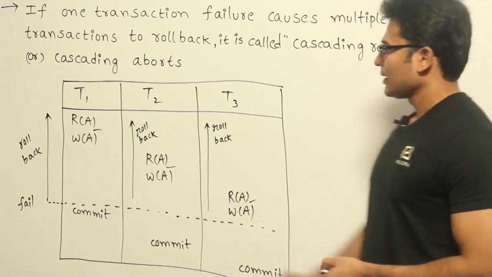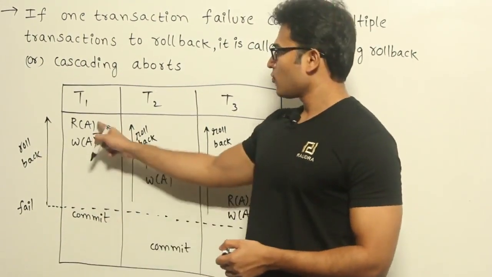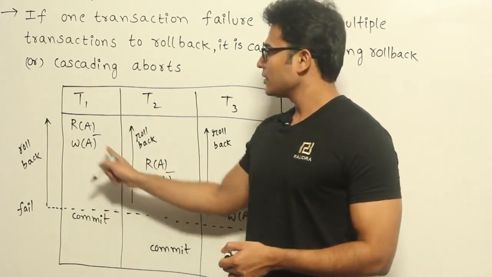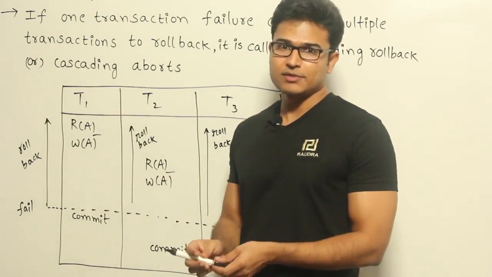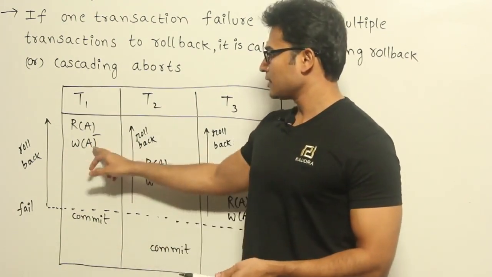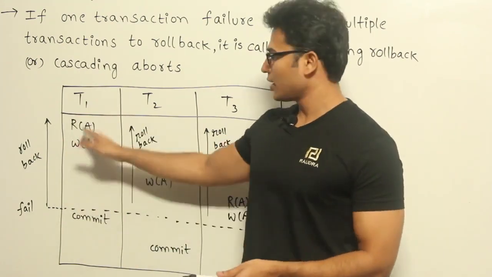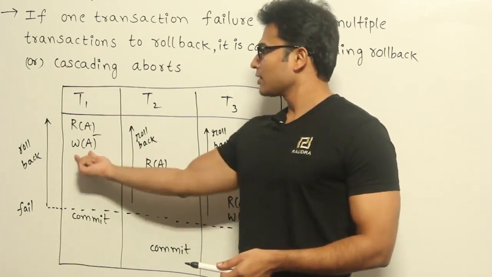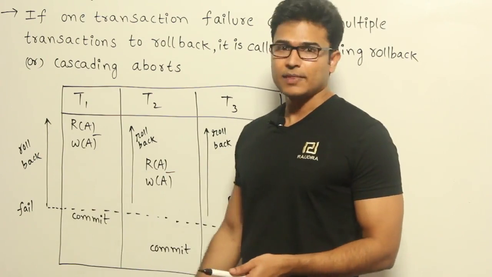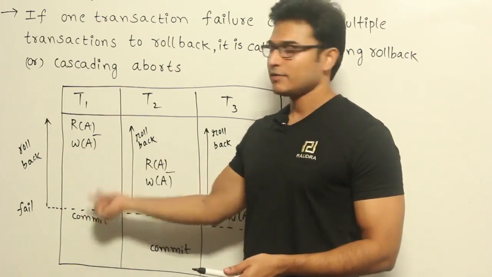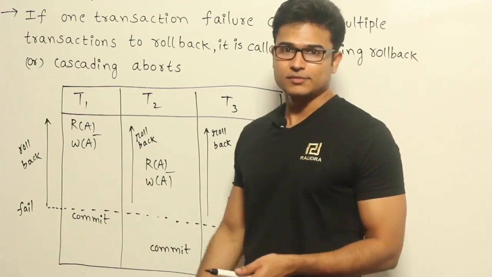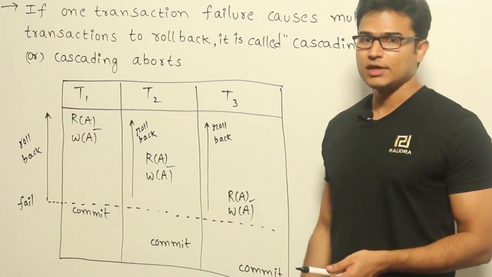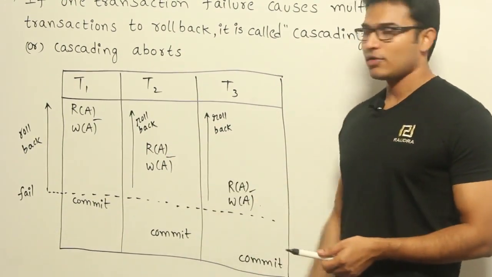Now look at this. T2's value will depend on what T1 has computed, and T2's value will be right provided that T1 transaction is committed, right? Which means the correctness of T2 will depend on correctness or completeness of T1. If T1 suddenly says that I am not complete, then whatever T2 has computed will be wrong, right? And then the correctness of T3 depends on the correctness of T2, right? Now if T2 is wrong, then T3 will be wrong, right?